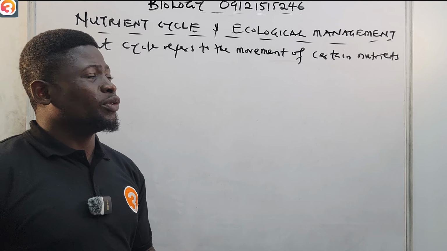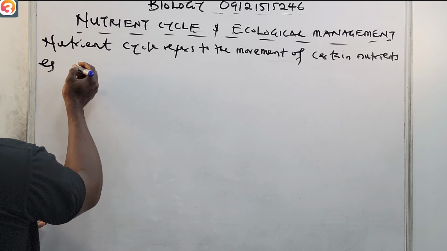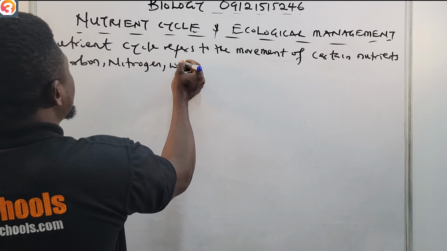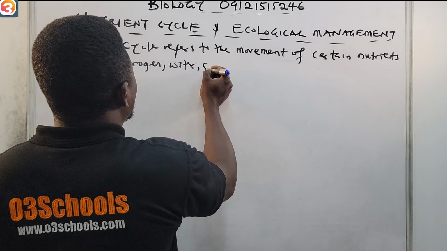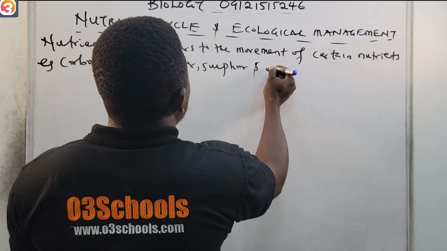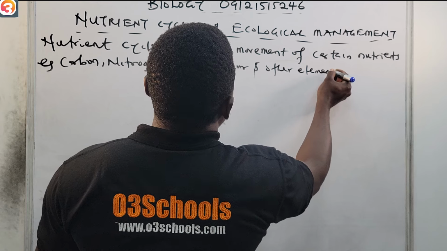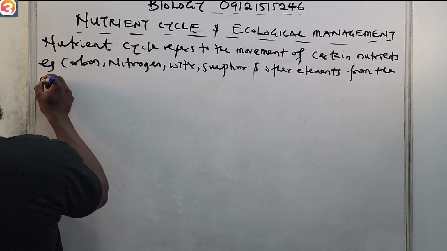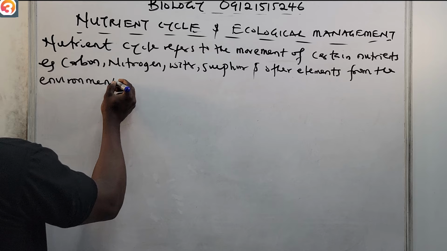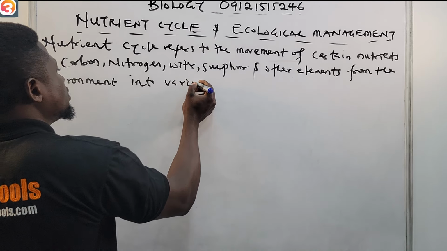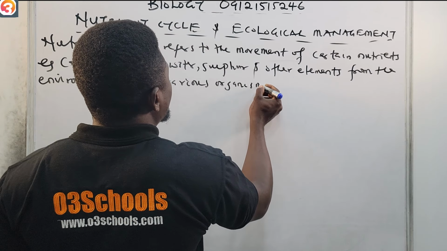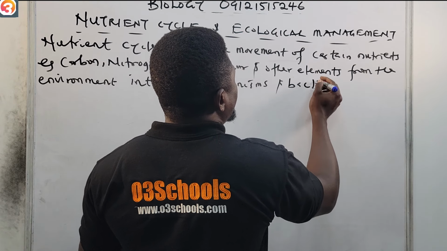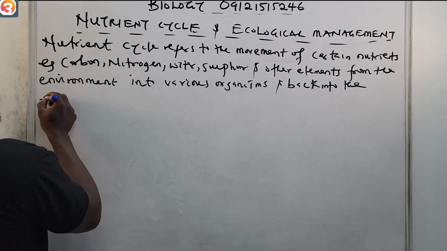So nutrient cycle is the movement of certain nutrients, like carbon, nitrogen, water, sulfur, and other elements, from the environment into various organisms, and then back into the environment.